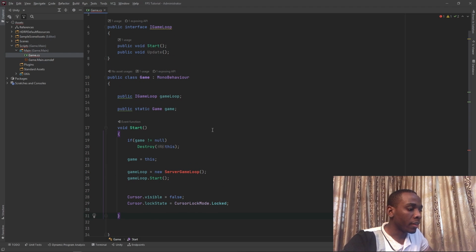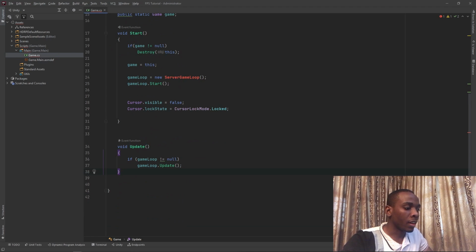Next, we want to add a start function. In the start function, we simply destroy this object if the game is not null. That means we already have a game, and then we save the current game if we did not destroy ourselves previously. And then we want to assign a game loop, which is going to be a new ServerGameLoop, which we are yet to create, and then we want to start it. So the start function of the server game loop does run at the same time as the start function of our game. Once it's started, we want to make sure that the cursor is locked and not visible, as this is important for testing player movement.